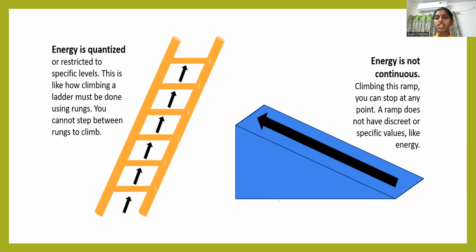So generally in quantum physics, what are we proving? That energy is quantized. Quantized is nothing but energy stored in small packets called quanta. The best example for this is climbing up a ladder. When you come to classical physics, energy is not continuous. That is, climbing this ramp, you can stop at any point. A ramp does not have discrete or specific values like energy. So this is the difference between energy which is quantized and energy which is continuous, the major difference between classical physics and quantum physics.